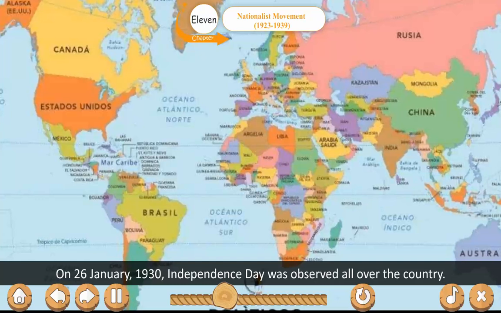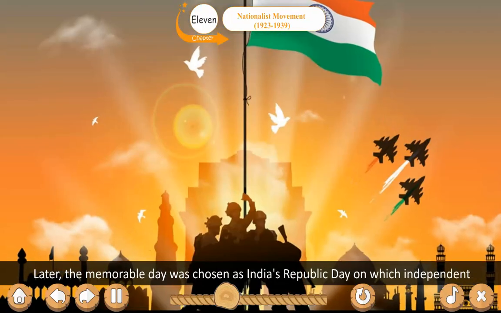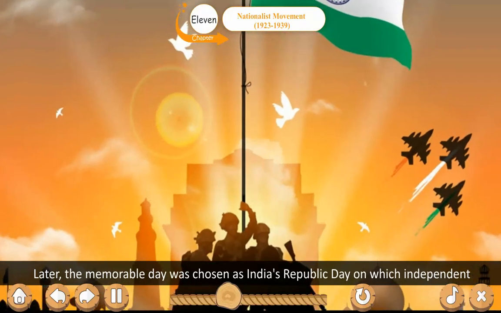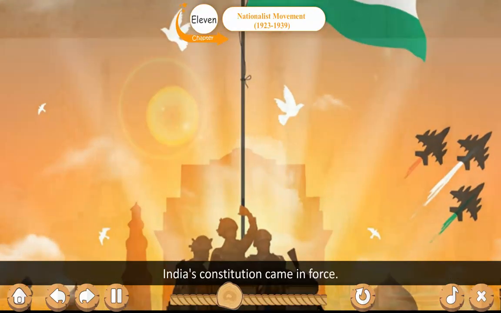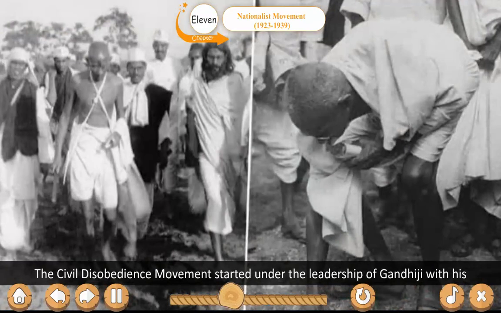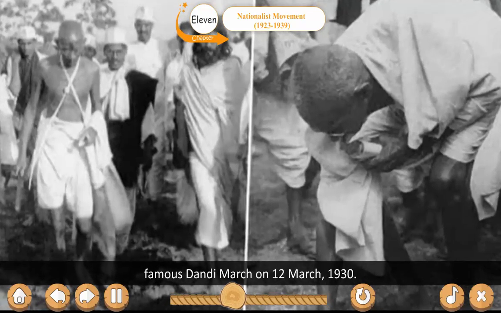On 26 January 1930, Independence Day was observed all over the country. Later, the memorable day was chosen as India's Republic Day, on which independent India's constitution came into force. Civil disobedience movement. The civil disobedience movement started under the leadership of Gandhiji with his famous Dandi March on 12th